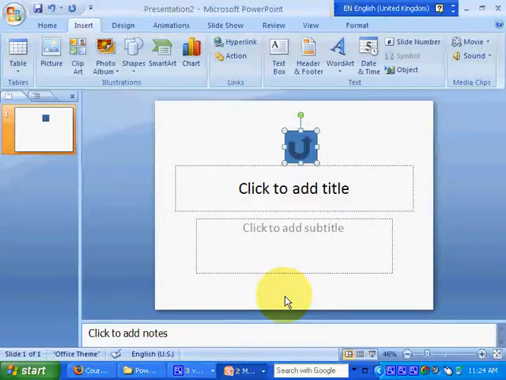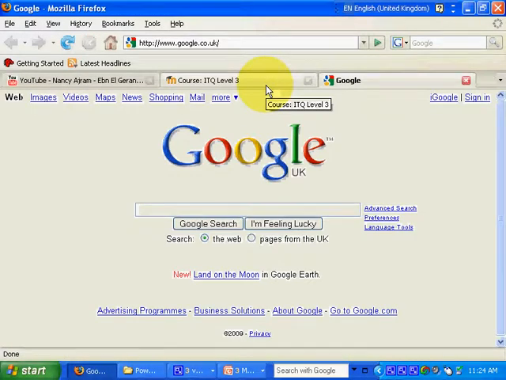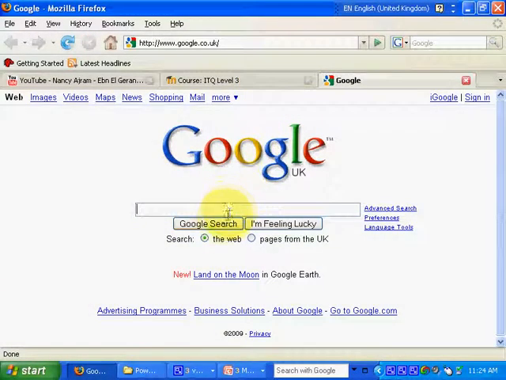So hopefully when we start the slide and press the action button, it should take us to Google. Yeah, and that's how to create an action button.